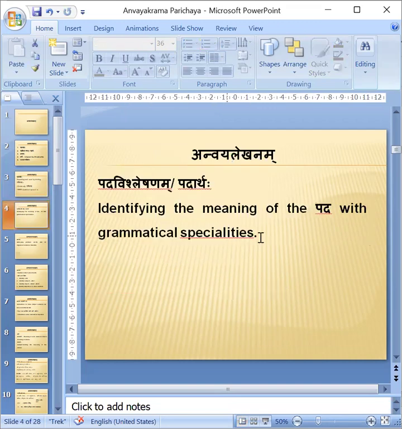And Pada Vishleshana is understanding what is Karta, what is Karma, all these things. Okay. That is not needed for you in the exam. To understand Anvaya, we want this Pada Vishleshana. We should know what Vibhakti is used, which Karaka is there, all those things we should know. Then we can have the proper meaning. Therefore, we want this. But in the exam, we don't have to mention this.